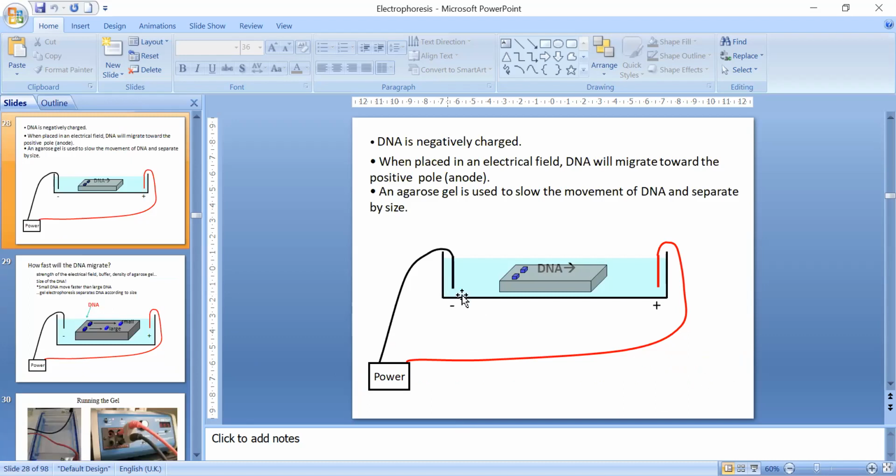So this is a horizontal gel electrophoresis system. This is your gel, and we have loaded DNA here. And see, we have loaded DNA always at the negative electrode. Why? Because DNA is negatively charged. If I would have loaded it here on the positive electrode, what would have happened?